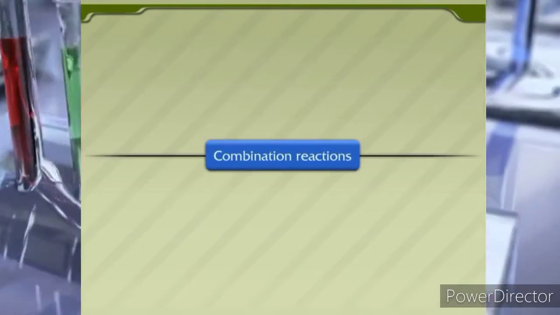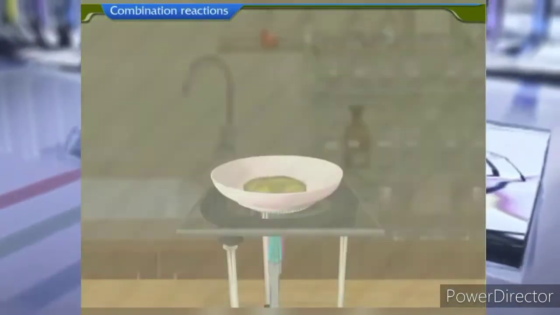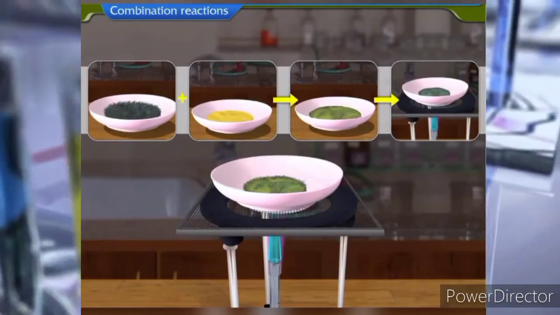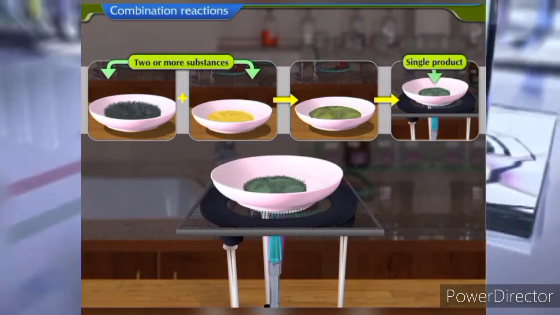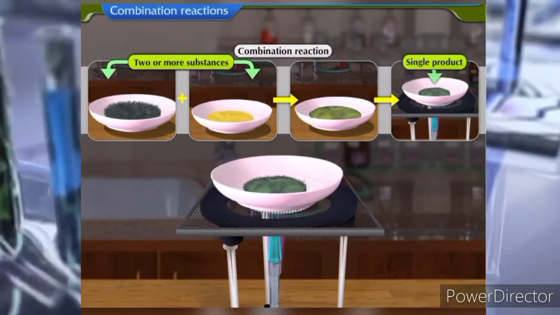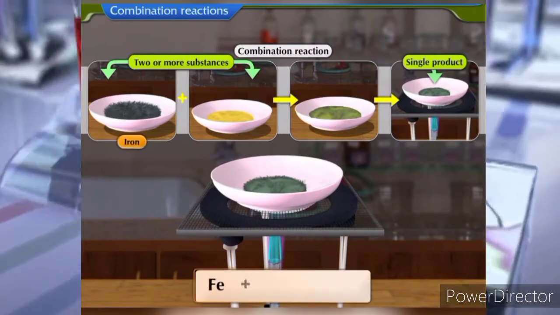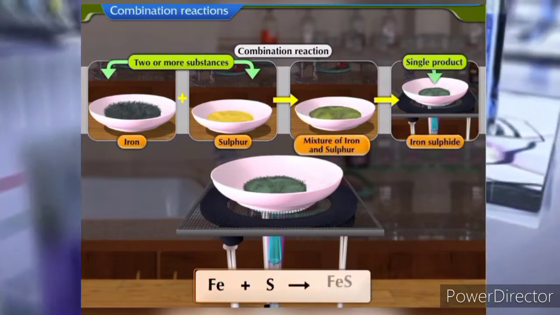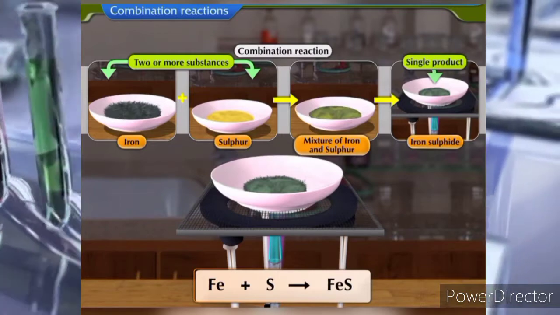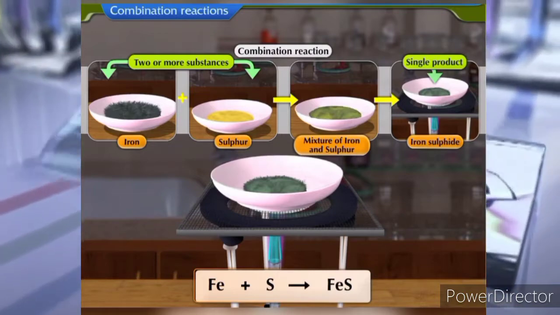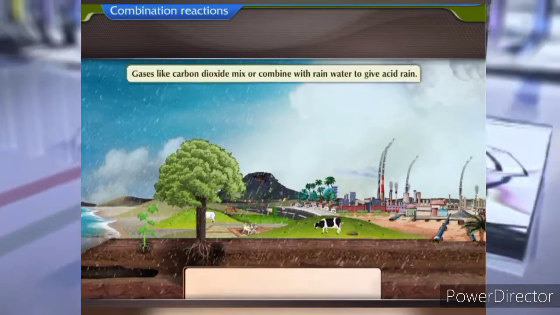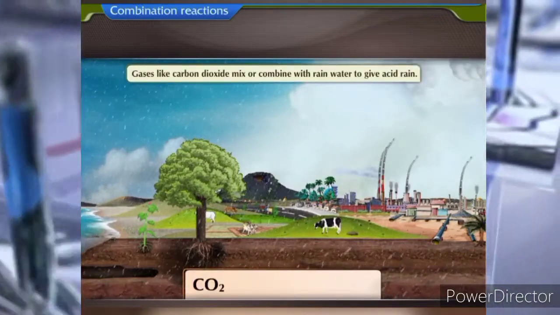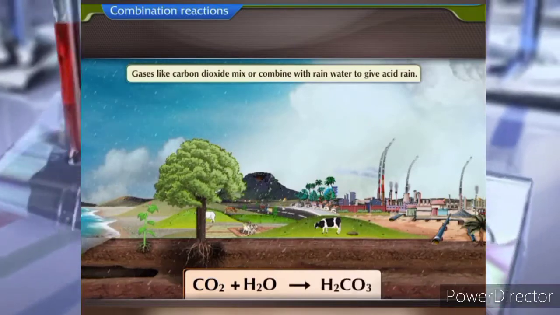Combination reactions. A chemical reaction in which 2 or more substances combine to form a single product is called a combination reaction. When a mixture of iron and sulfur is heated, we get iron sulfide. This is a combination reaction. Another example is the formation of acid rain. Gases like carbon dioxide mix or combine with rainwater to give acid rain.